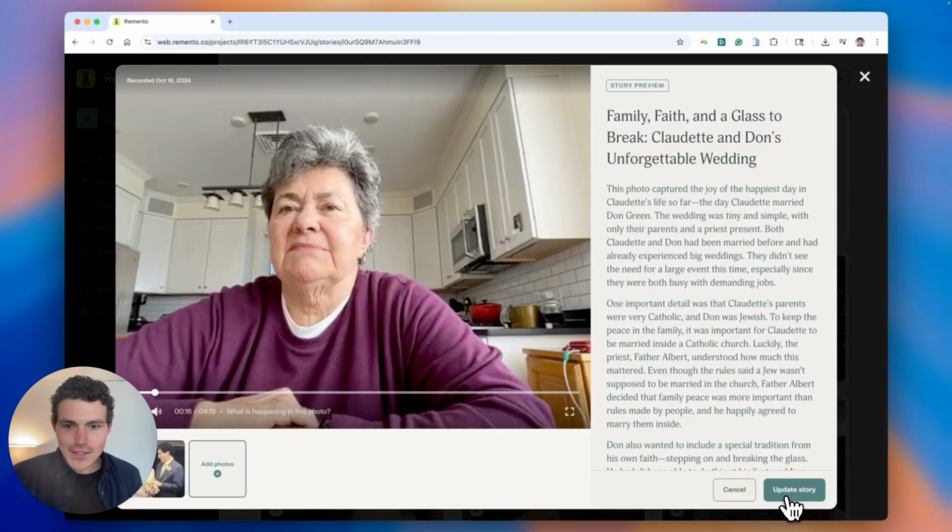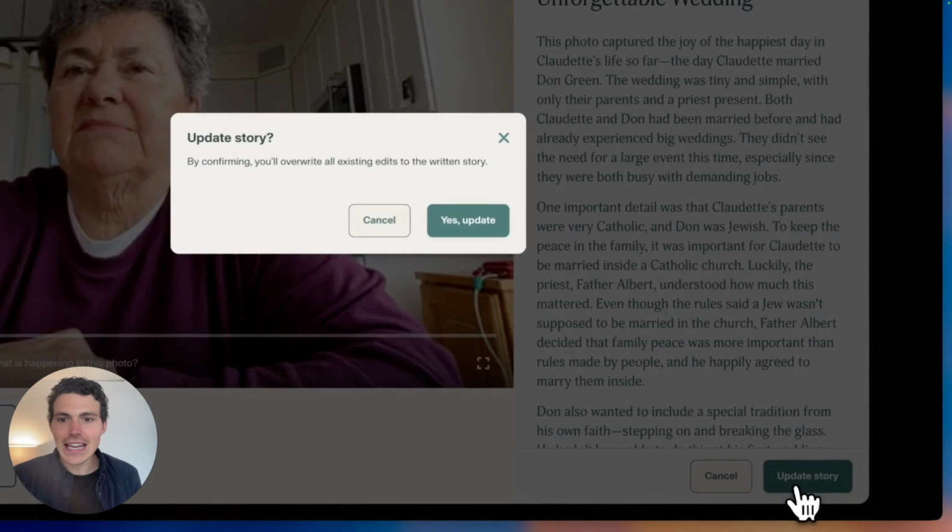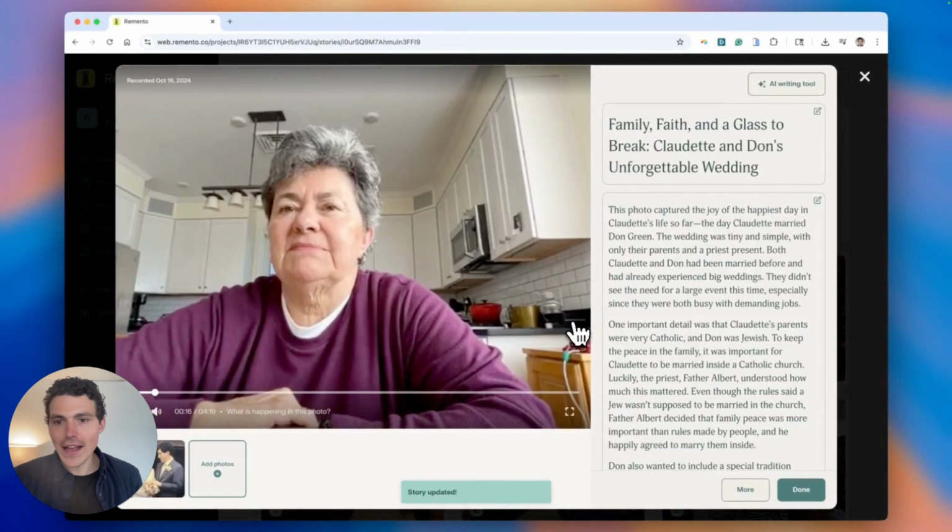Now this version is great, so I'm going to go ahead and press update story, and then confirm that I'd like to replace the previous version of the writing. And as a reminder, everything on this page is completely editable.